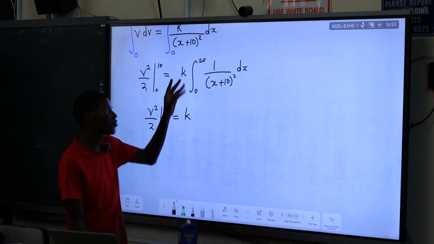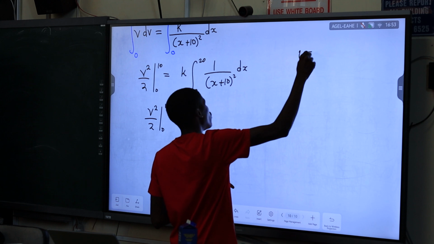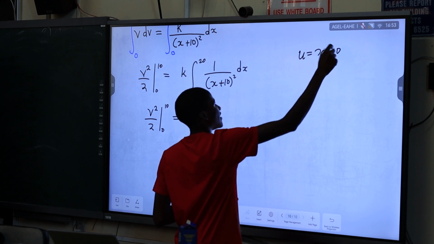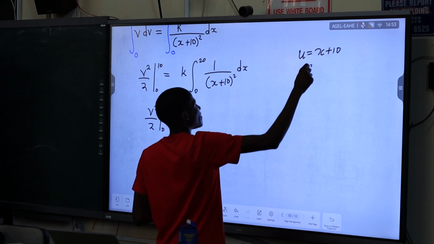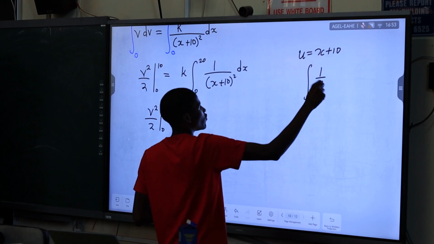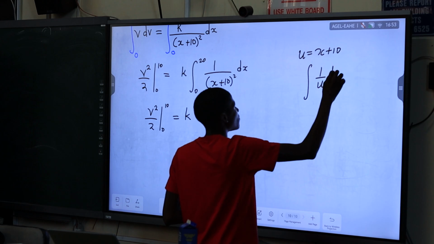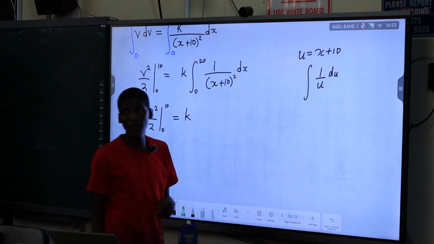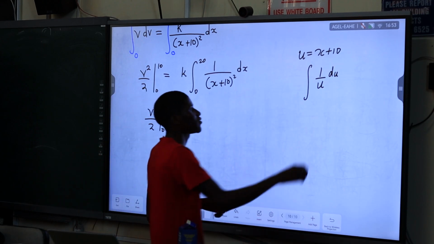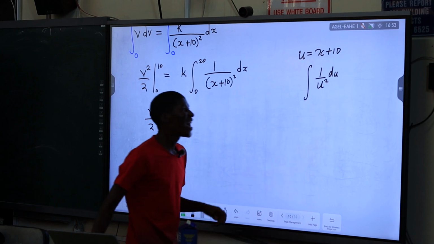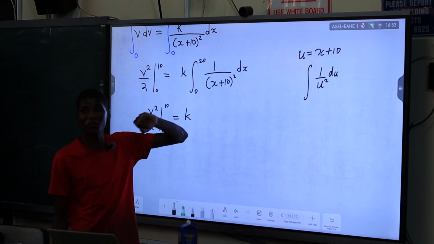Yes, that's your substitution. So you're going to let u be x plus 10. This is the same thing as integrating 1 over u squared with respect to u, 1 over u squared du. Where does the du come from?